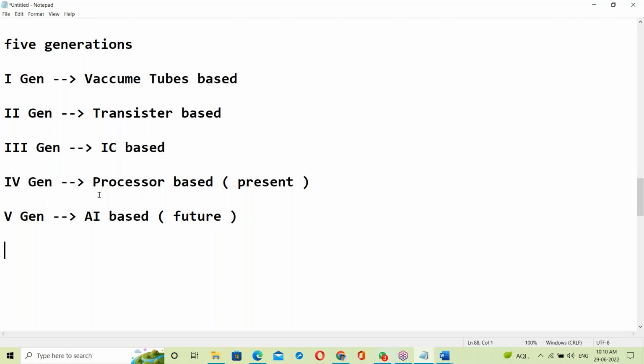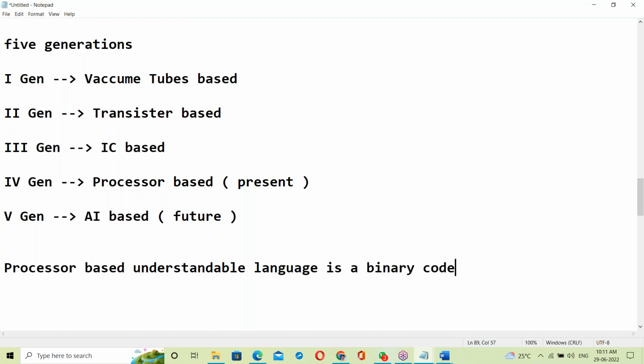Processor based understandable language is binary code, in the form of zeros and ones.